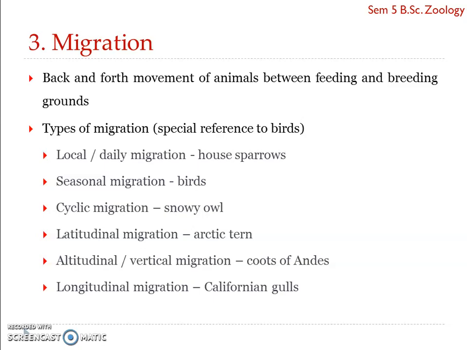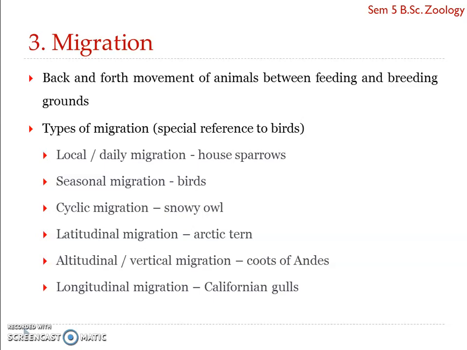So here what happens is those animals that rest in temperate zones, especially the birds, move to warmer areas for the winter and then return to the breeding areas in the following spring. Such migrations are found in European, North American, and Asian birds. And this sort of migration is best known in the Northern Hemisphere, where there are tremendous changes happening in the environment, especially during the winter season.